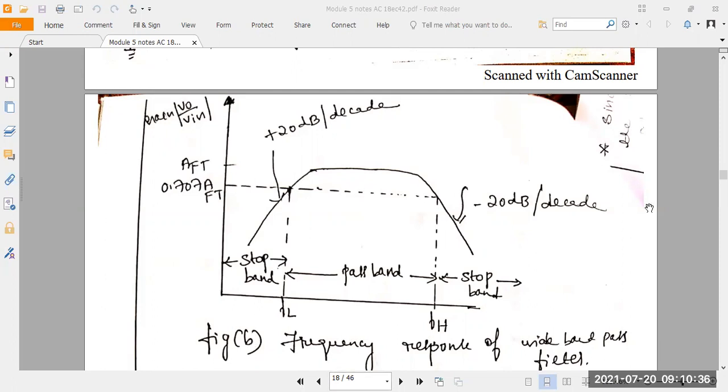So here you take 30% of the gain falling from maximum to minimum. Okay, same thing for the higher cutoff frequency. Gain is falling from maximum to minimum. The main thing is we want to take the mid band gain. Okay, mid band gain up to 30%.